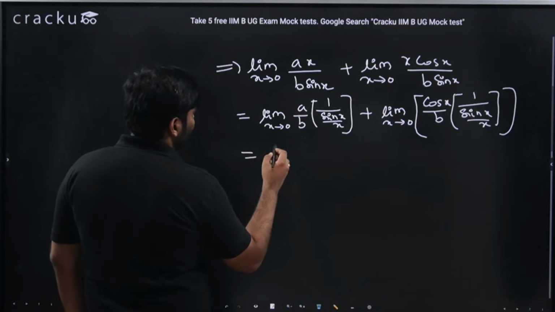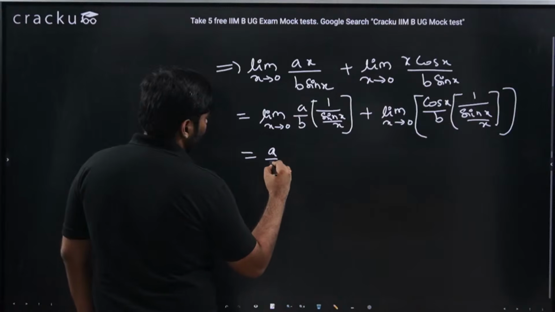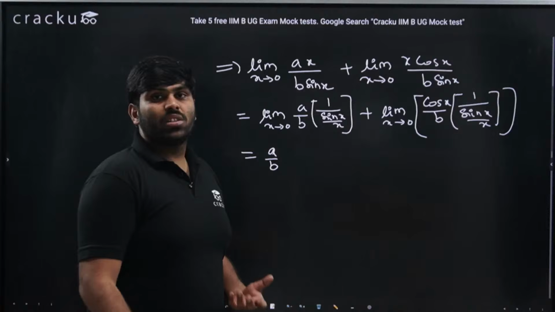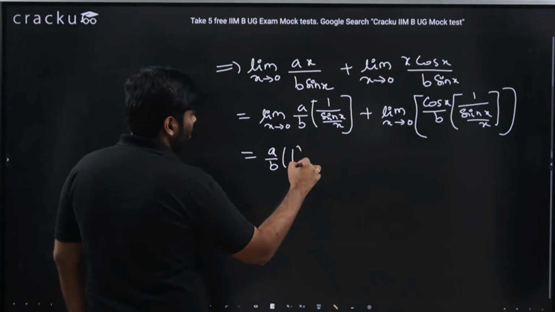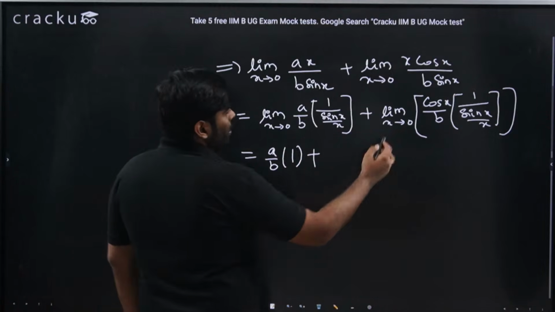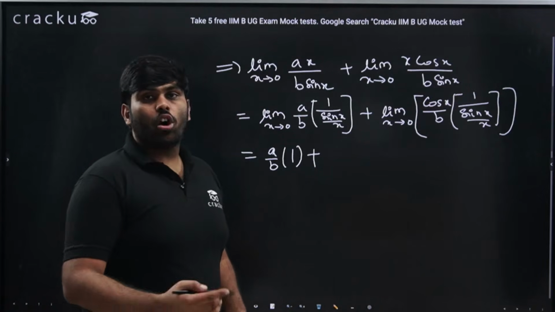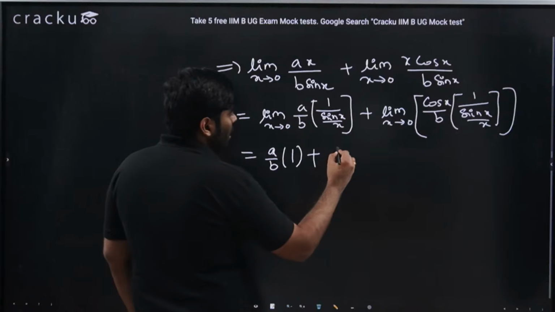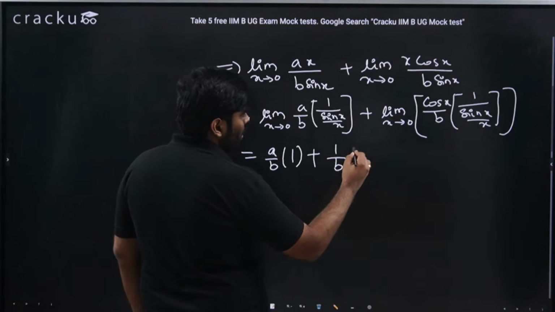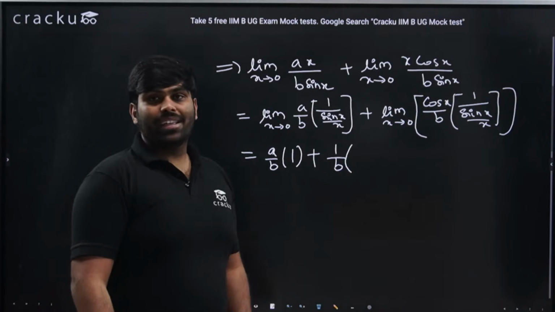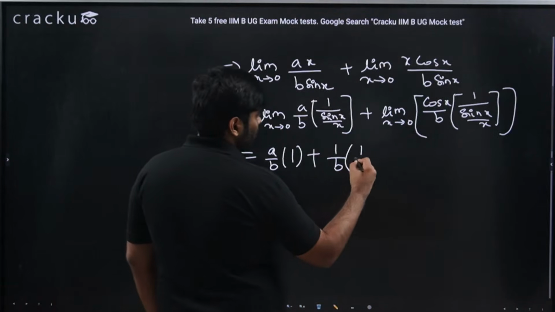So in this particular first term, a by b is a constant which comes out, 1 by limit extends to 0 of sin x by x is 1. So this is into 1. Plus similarly, limit extends to 0 cos x by b is nothing but cos 0 is 1, so 1 by b, into again limit extends to 0 of 1 by sin x by x, which is 1 by 1.